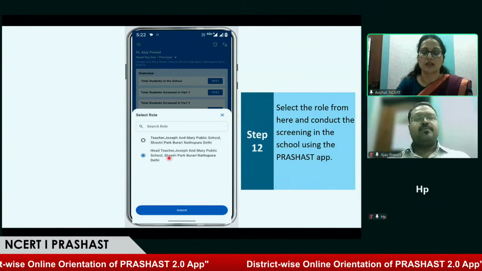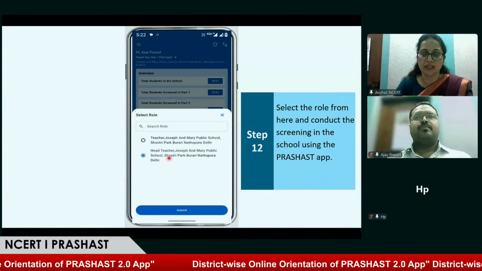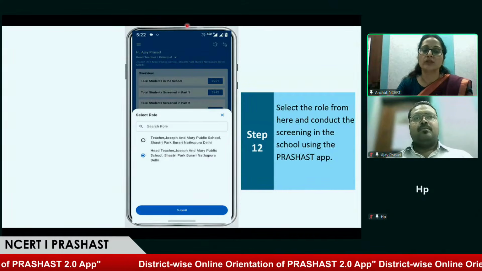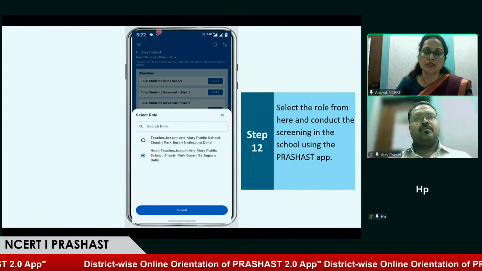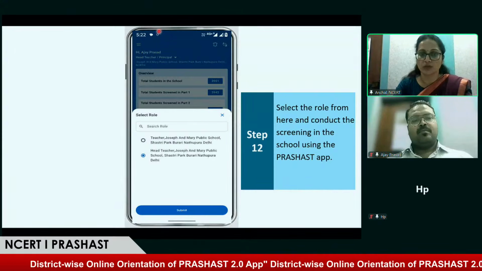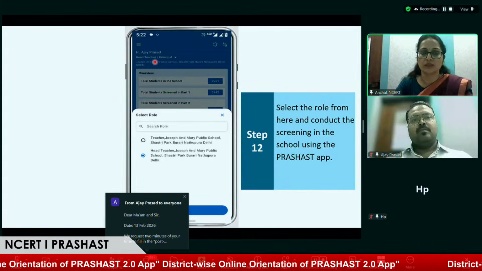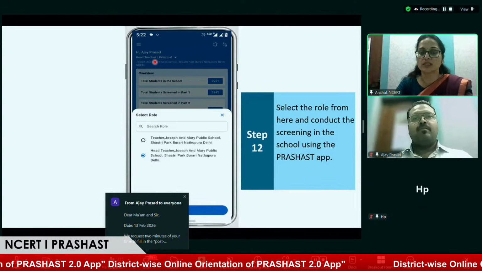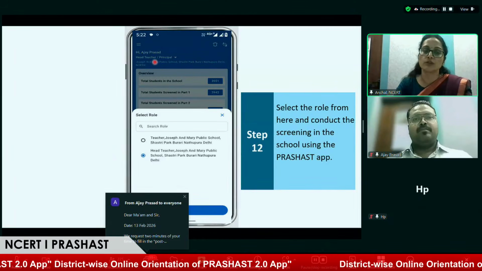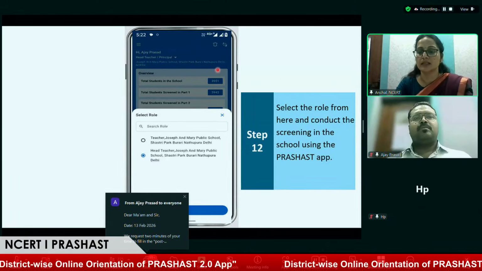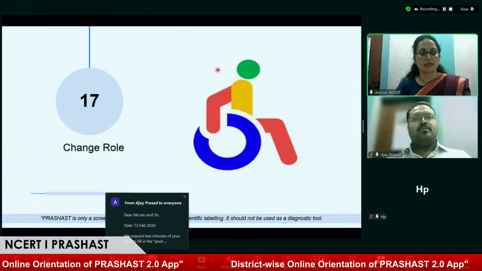After selecting the role of head teacher, add yourself with your Prerak account number as a teacher. You can also work as a special educator. This way you can select and perform multiple roles in this application. You first need to register as a headmaster because a headmaster has the right to add teachers. So this is the single teacher school feature, sir.